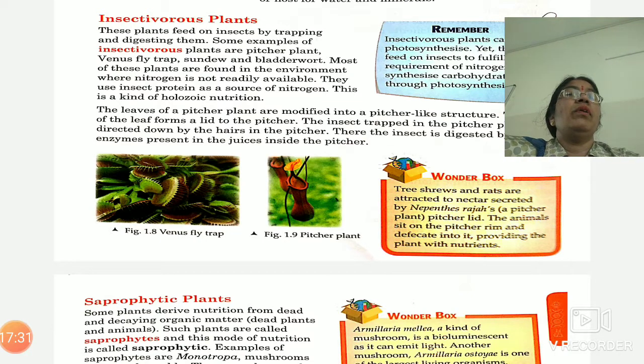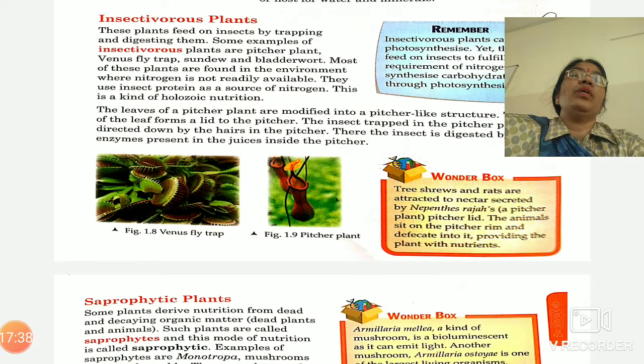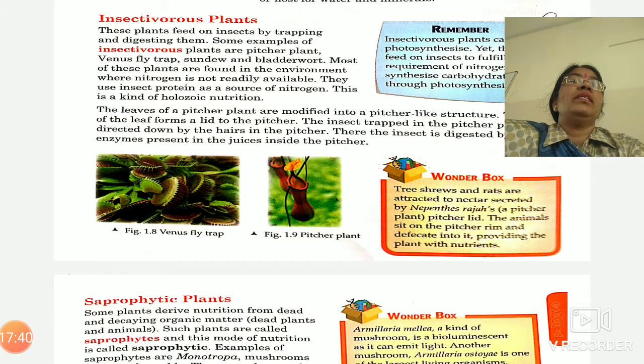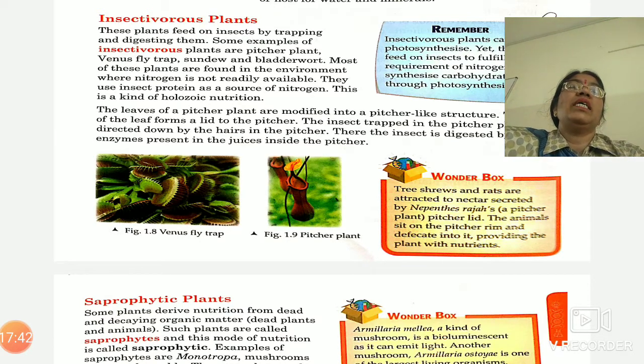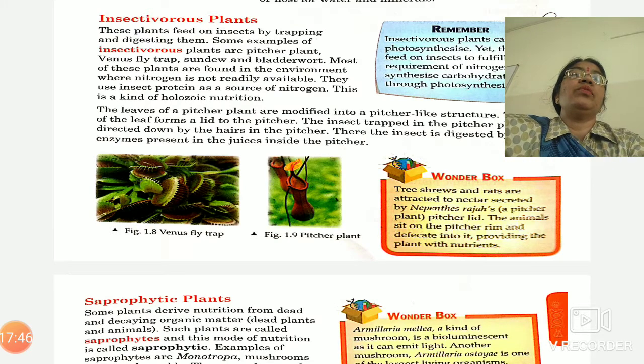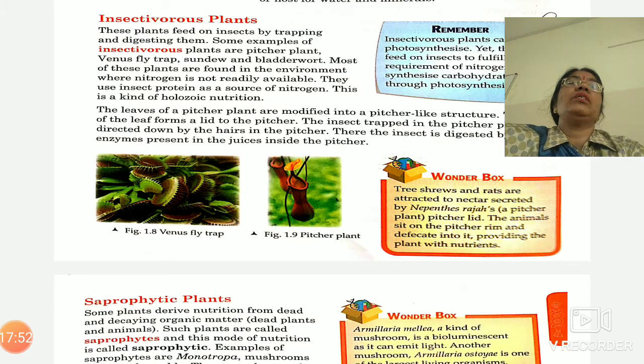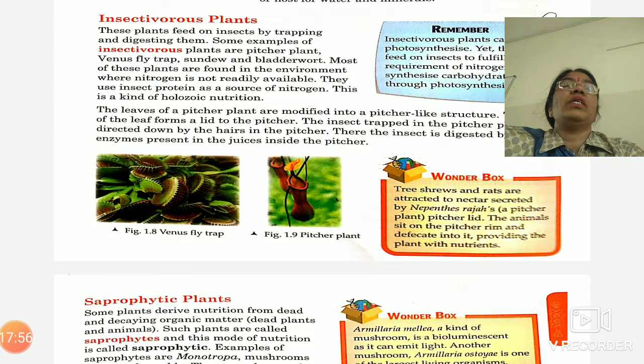Now the lid will be closed. Now in this closed pitcher, different digestive juices are secreted by the body of the plant, and these digestive juices will digest the insect. The required nutrients will be absorbed from the body of the insect, and then the undigested food will be expelled out. In this manner, insectivorous plants obtain their nutrients.